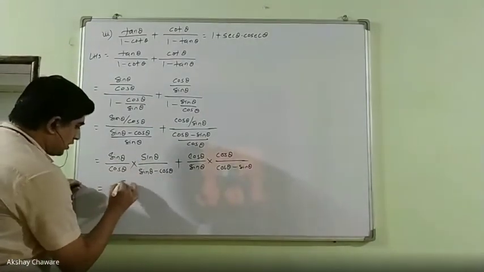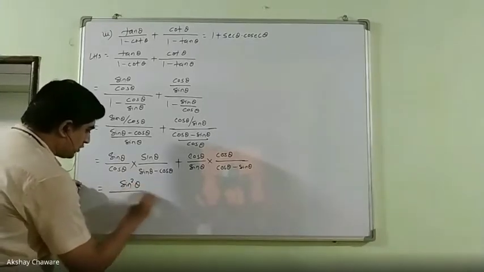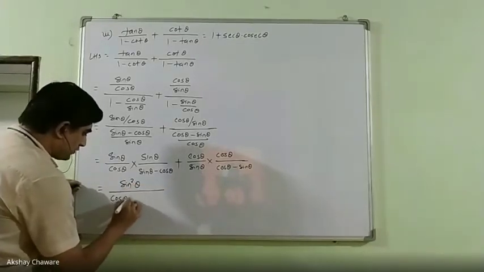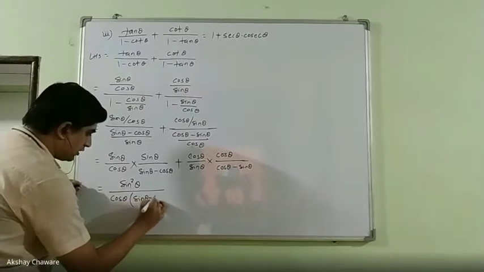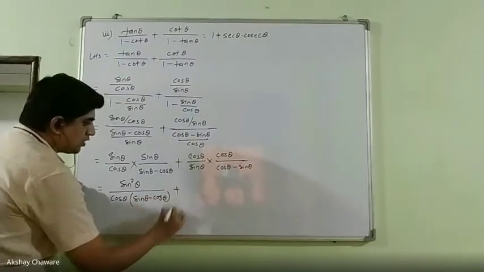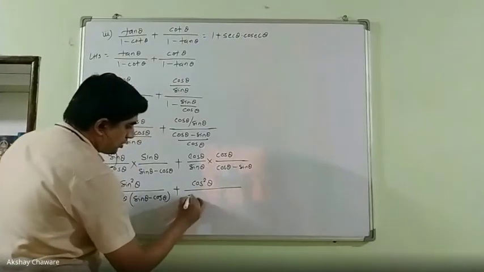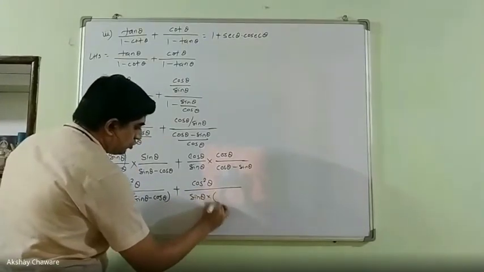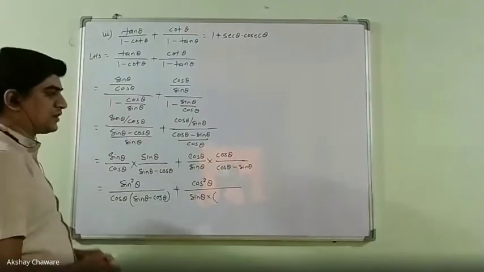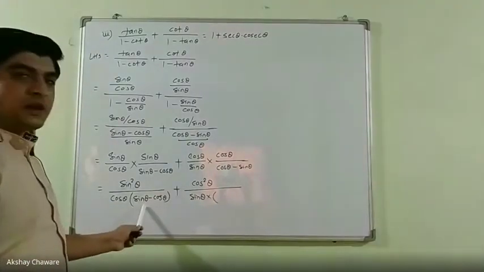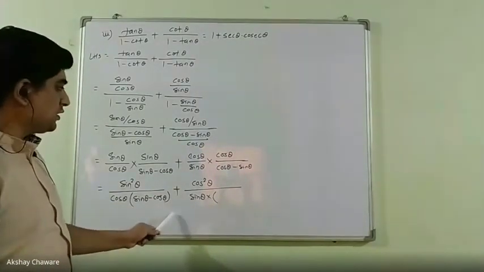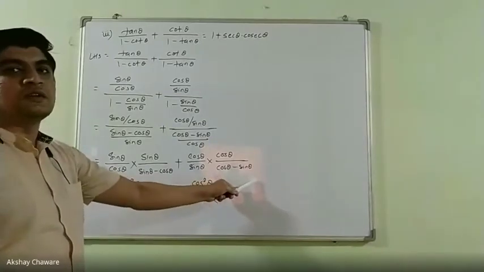So sin theta into sin theta is sin square theta upon cos theta into the bracket sin theta minus cos theta, plus cos square theta upon sin theta into the second bracket cos theta minus sin theta. In the first ratio, the bracket is sin theta minus cos theta; in the second, the bracket is cos theta minus sin theta.